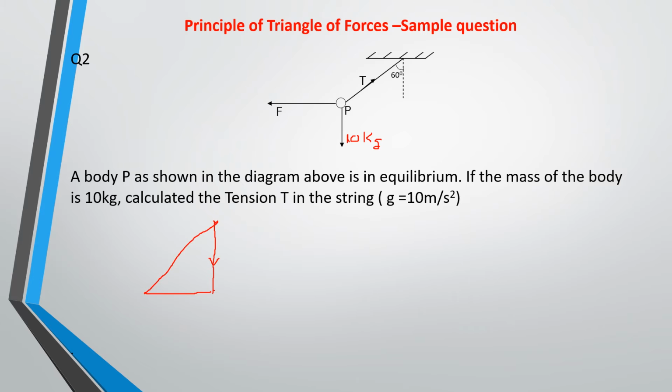So this is the weight of the body, which is 10 kg or 100 newton, acting vertically downward. Okay, then this is the string, a tension T, that makes this angle with the vertical.